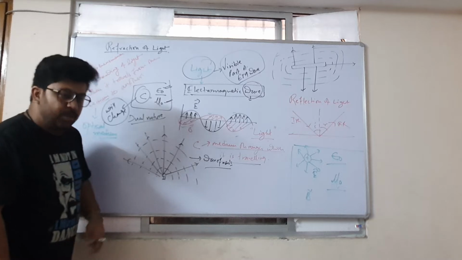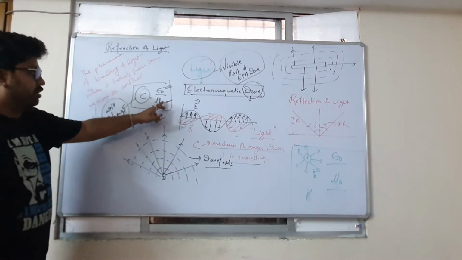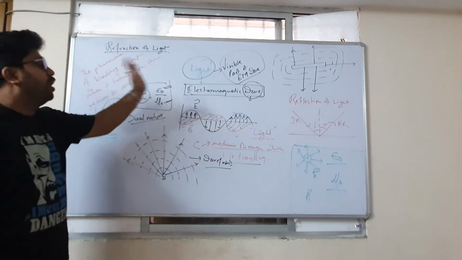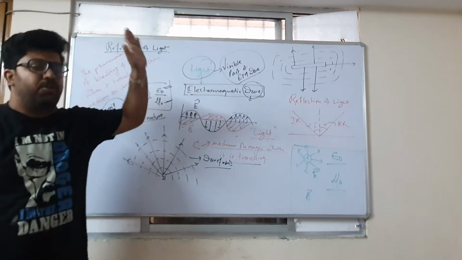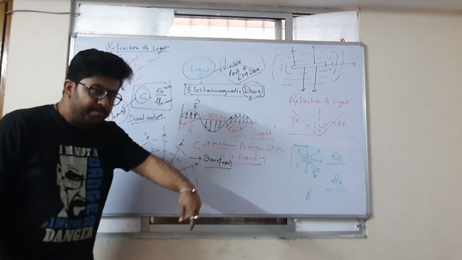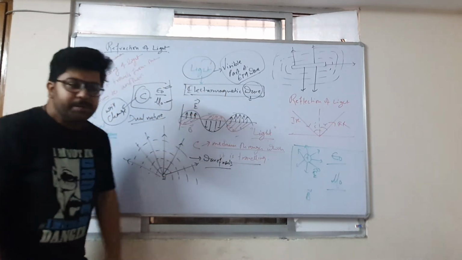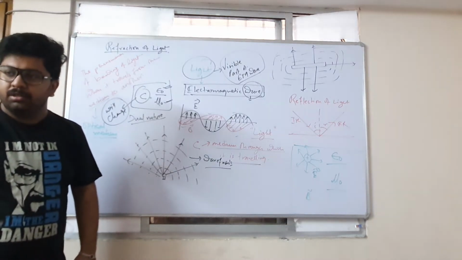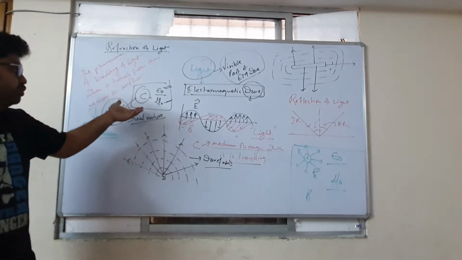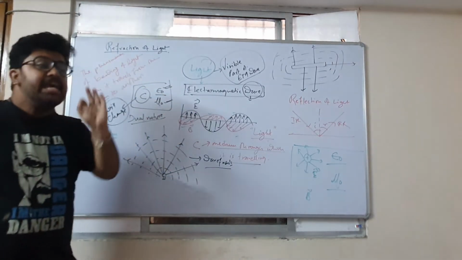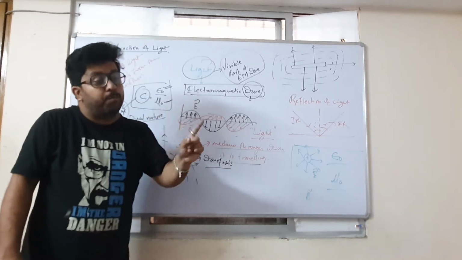Is this clear to you? And it clearly says C is equal to the square root of one over epsilon naught mu naught. The mu naught and epsilon naught for each of the media, for water, for air, for glass, for everything is different. So the speed of light in each of them will be different because the strength of this will be different. Yes or no? Yes, sir. Understood? Yes, sir. So this is the reason why the speed of light is different in different optical media. This is the reason why we say that different media have different optical densities.